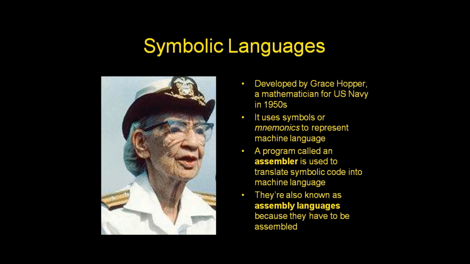Symbolic language was developed by Grace Hopper, a mathematician for the US Navy, in the 1950s. It uses symbols or mnemonics to represent machine language. A program called an assembler is used to translate symbolic code into machine language.